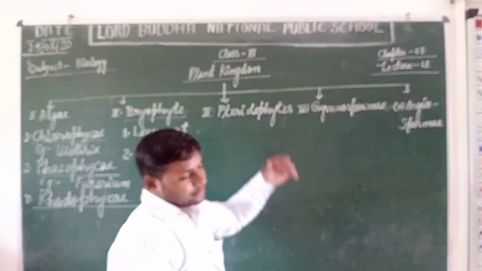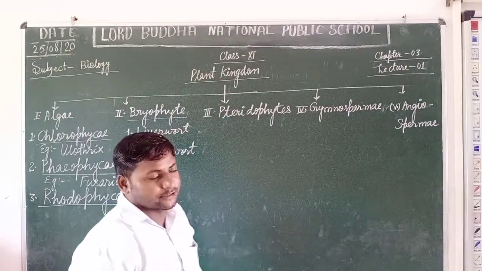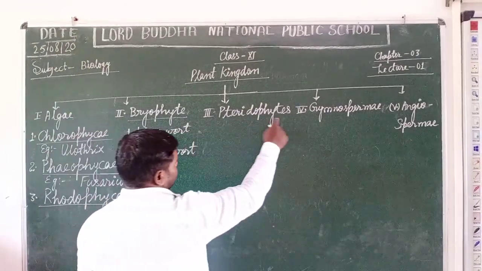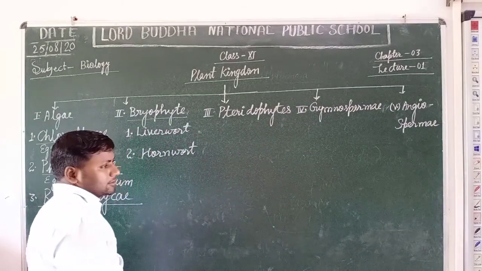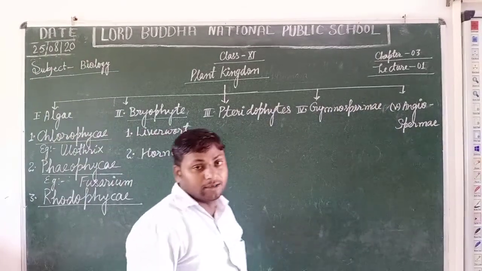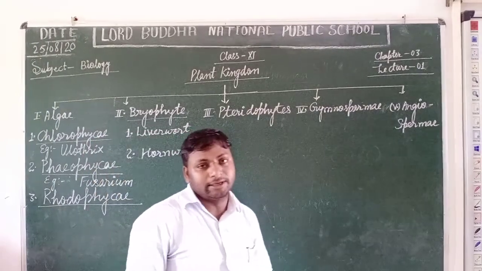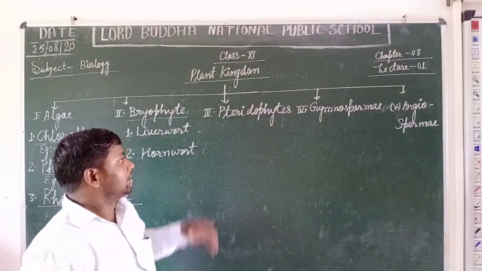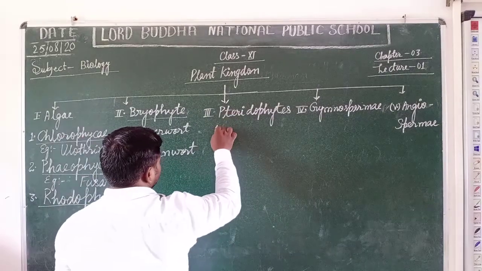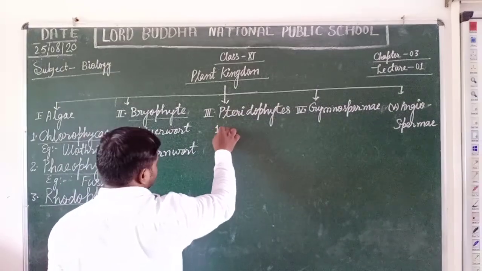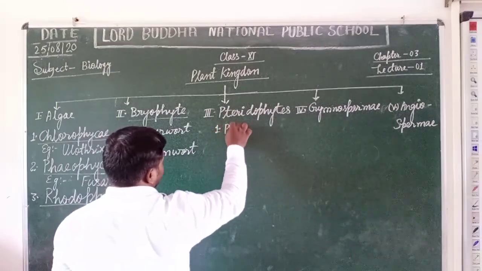The pteridophytes are the first vascular plants that contain xylem and phloem, both conducting tissues.